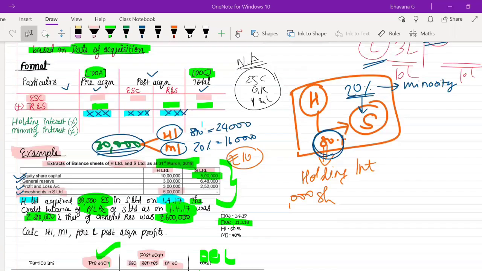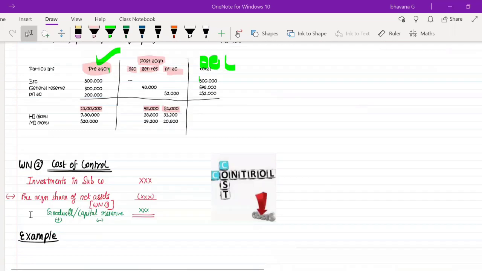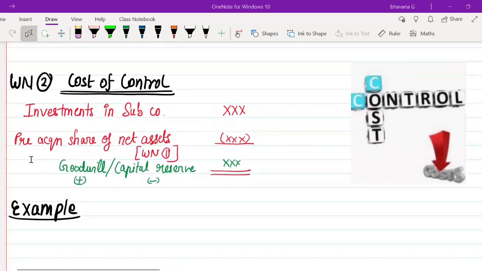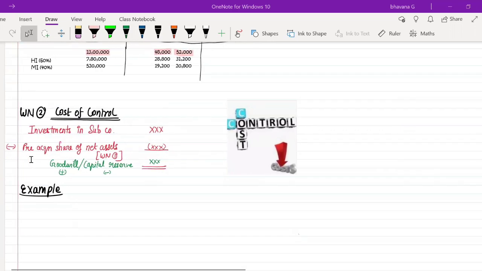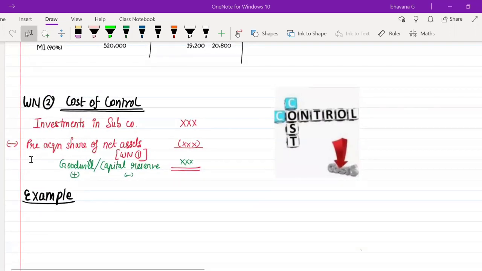What was the name of the first working note? It was analysis of net assets. The second working note is a small, sweet working note. Here you have something known as the cost of control working note. So what is cost of control?